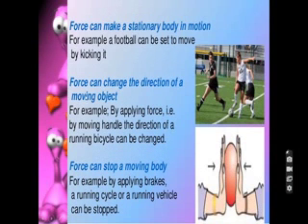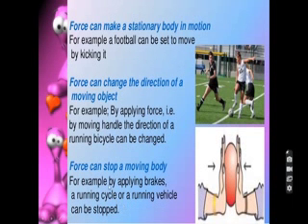Now here you can see force can stop a moving body. Yes, by exerting force you can stop the moving body. For example, by applying brakes, a running cycle or a running vehicle can be stopped. So in this way you can stop the moving body.